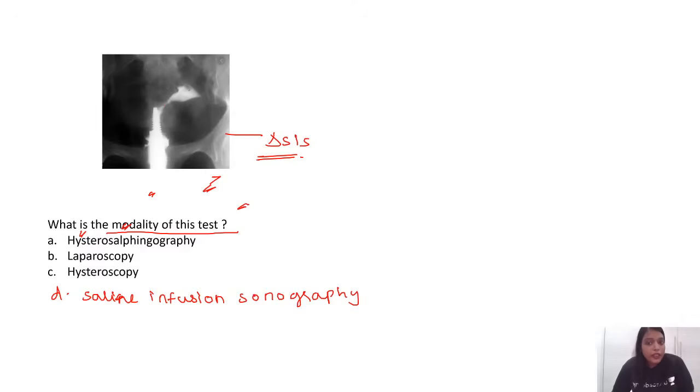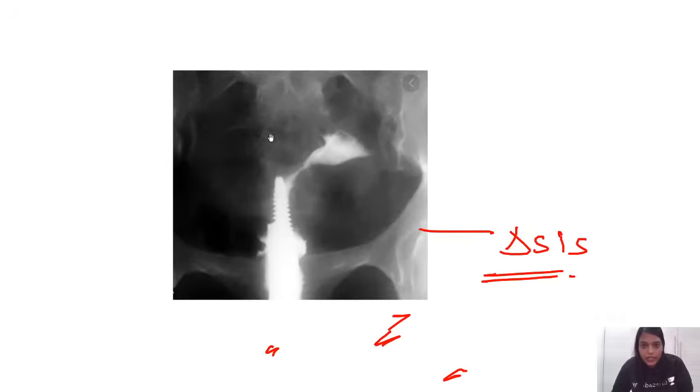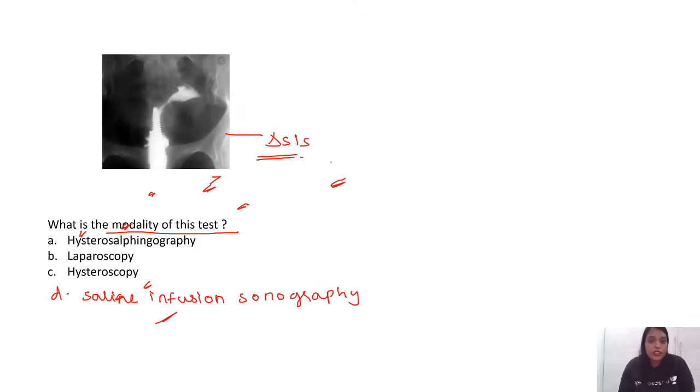So this looks like a unicornuate, but this is not a unicornuate, guys. I'll just zoom it and show you. Unicornuate, you'll have only one horn and one fallopian tube, right? If you closely observe, here this is one cornu, this is one cornu. It is bilateral cornual block. And this is nothing but a pseudo-unicornuate uterus. This is looking like a unicornuate because of the bilateral cornual block, but this is not a unicornuate. So this is called pseudo-unicornuate uterus.